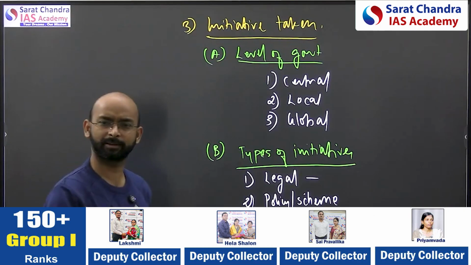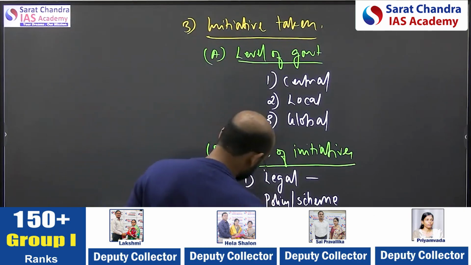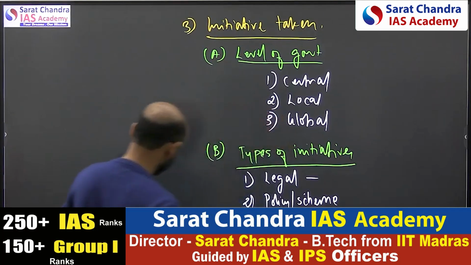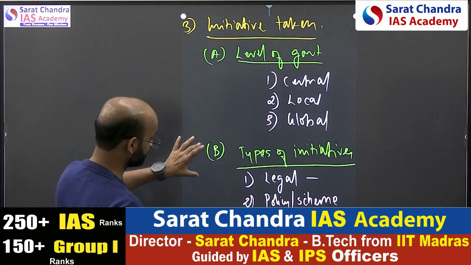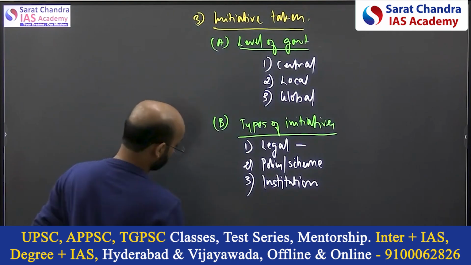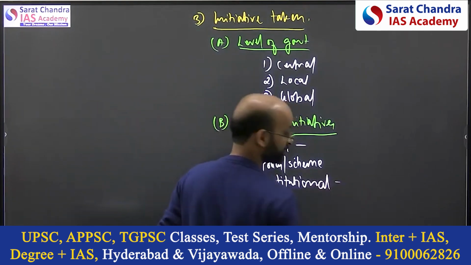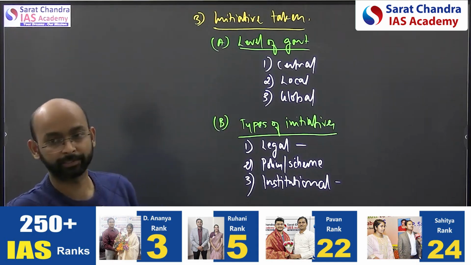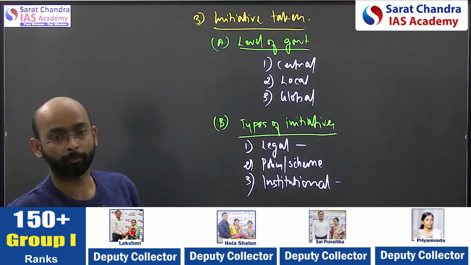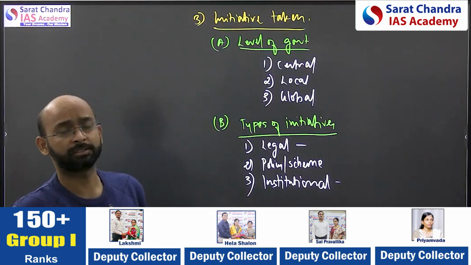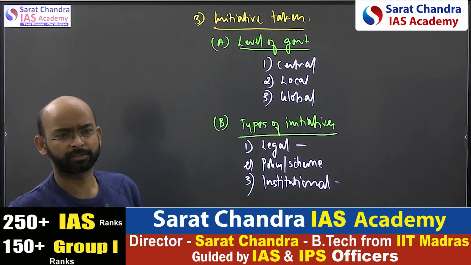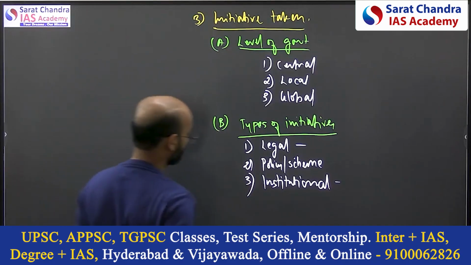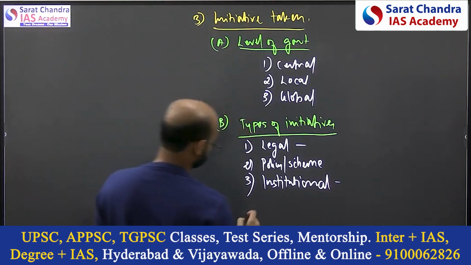So some schemes we prepare, no? We have to put that. Third is institutional. This I have given in disaster management also. Institutional, some institutions have been created to tackle them, like the Biodiversity Authority, National Biodiversity Authority. You have the local level Biodiversity Authority. To control the pollution, you have the Environment Protection Conservation Authority or something, right? Created under the Environment Protection Act 1986.